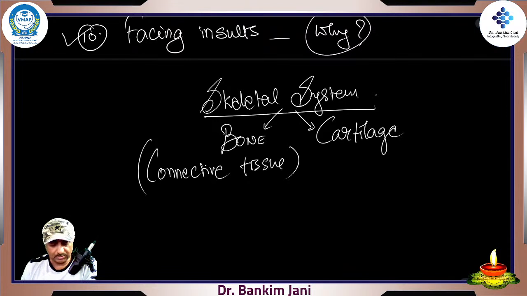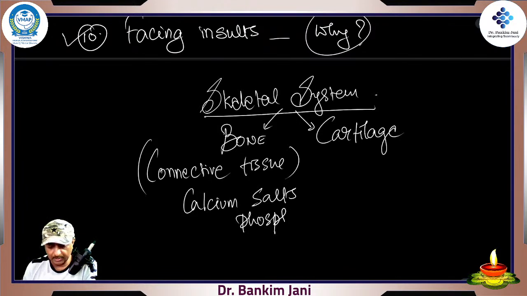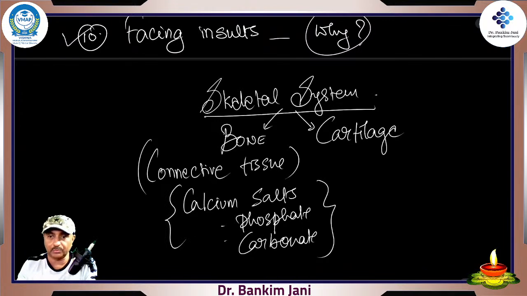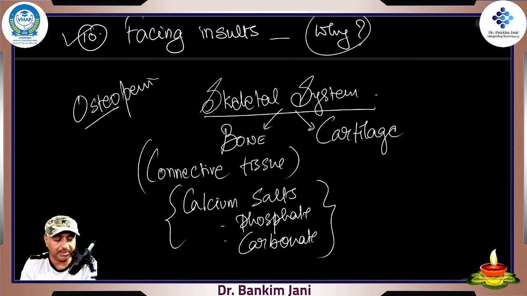Because of calcium salts. These are all inorganic salts. Calcium phosphate, so important. Calcium carbonate, so important. And whenever you watch an x-ray in radiology and you see osteopenia, osteopenia is thinning of the bones. So let's have a new word: osteo means bones. So osteopenia means thin bones.